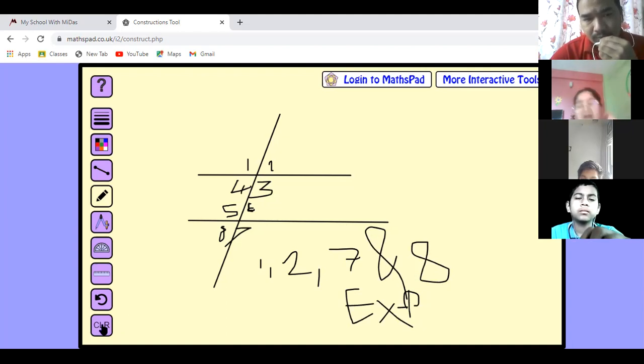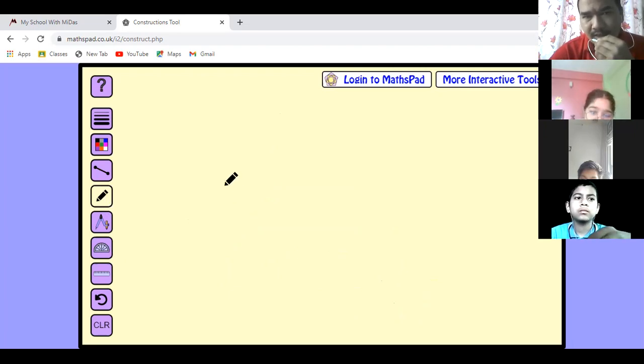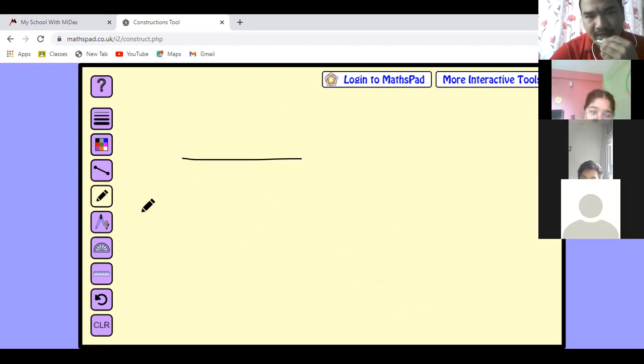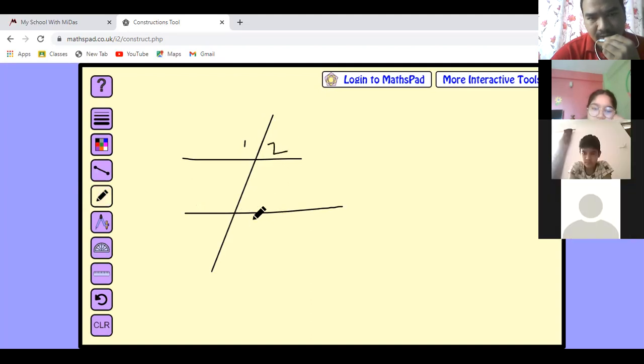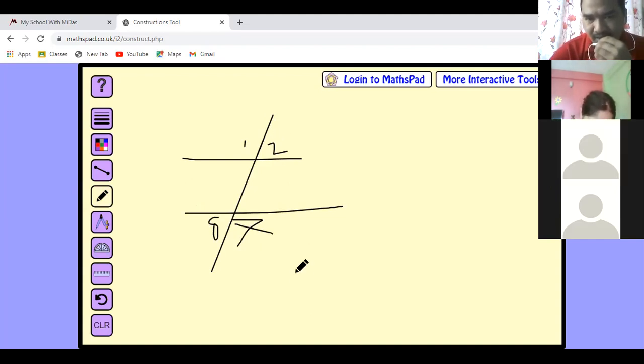Sir, where are these angles formed? Look here, once again I am going to show you. When a pair of lines is caught by the transversal, how many angles will be formed here? 8 angles. Look here, this is number 1, 2, and this is 7 number and this one 8 number. These 1 number angle, 2 number angle, 7 number angle and 8 number angle are exterior angles.